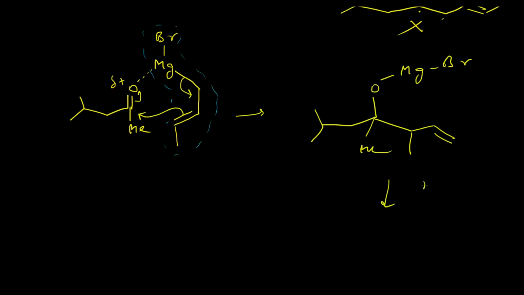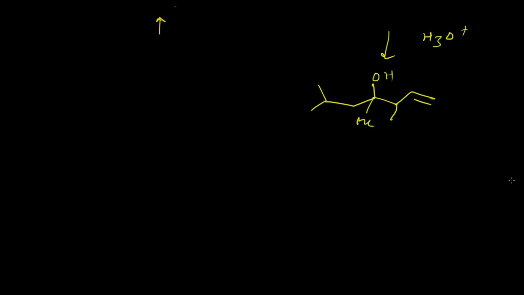After an aqueous workup, you will get the abnormal or unwanted product. So now you can clearly see why the abnormal product is formed: the reaction proceeds via this type of transition state. Another example,